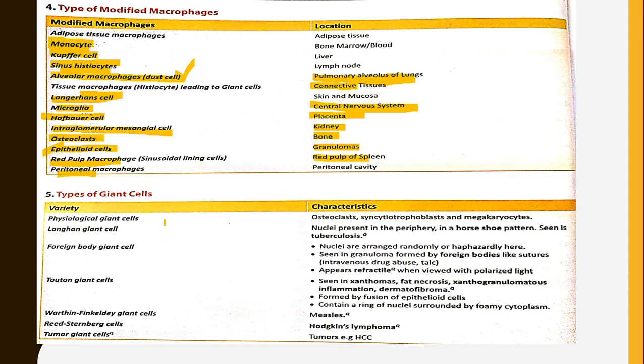Then coming to the types of giant cells. Physiological giant cells are osteoclasts, syncytial trophoblasts, and megakaryocytes. Langhans giant cells: the nuclei are present in the periphery in a horseshoe pattern, and they are seen in tuberculosis.